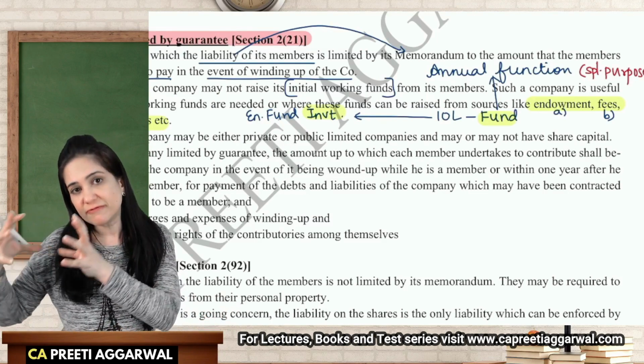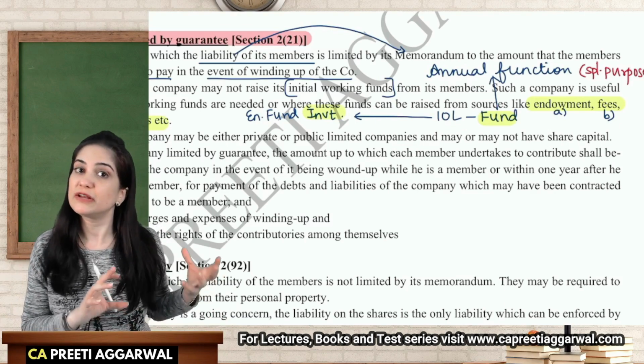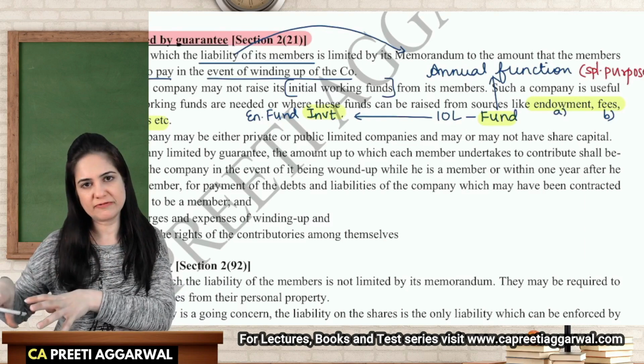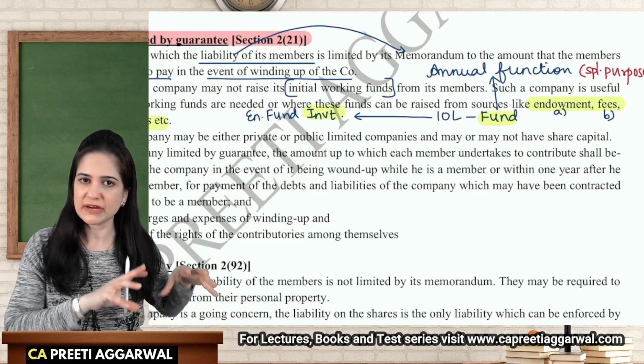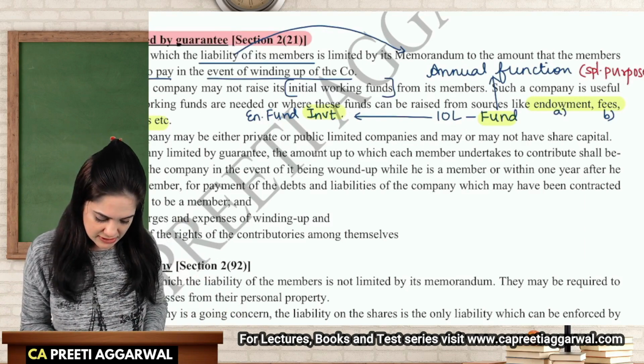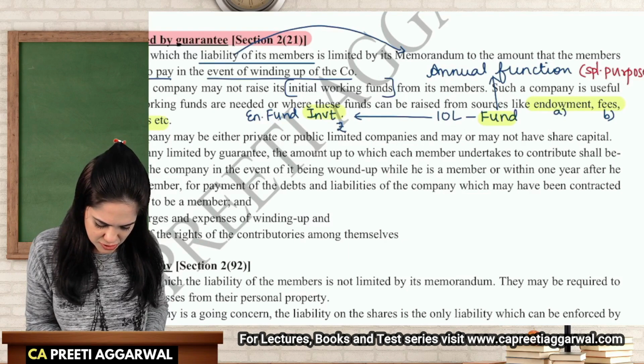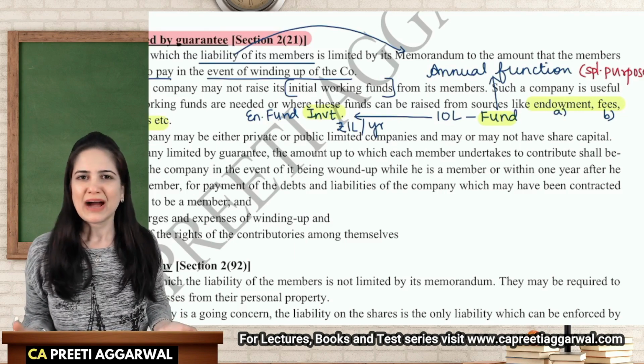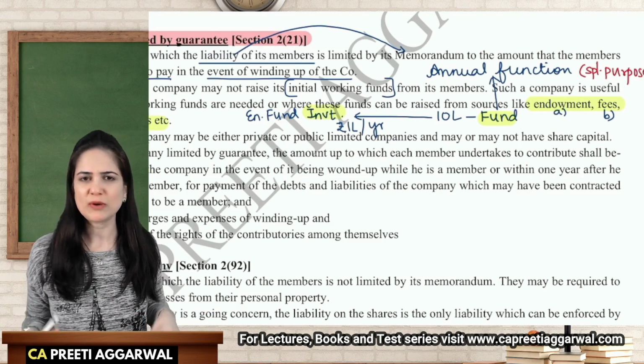So whenever we have a fund, you will always have investments against that fund. So I have an endowment fund. I will have endowment fund investment. Now, these investments yield an interest of, let's say, 1 lakh rupees per year. That is sufficient for me. I can organize the annual function and spend 1 lakh on it.